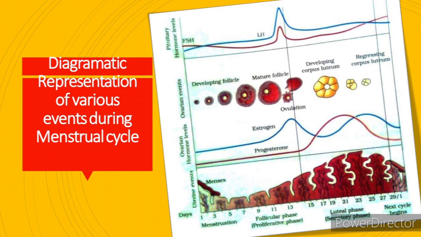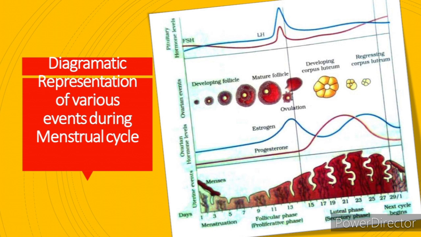So look out here once again. Ovarian events: this is the primordial germ cell, children, and that is growing into primary follicles, and the primary follicles grow into secondary follicles, tertiary follicles, and become mature and form Graafian follicles, and the Graafian follicle releases the ovum here, and that takes place in the midst of the whole menstrual cycle, around the 15th to 16th day, and after that the Graafian follicle becomes yellow in color. Can you see here, the corpus luteum? And this corpus luteum secretes the progesterone hormone.